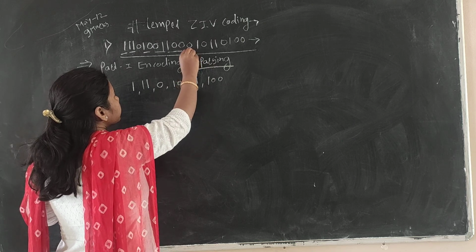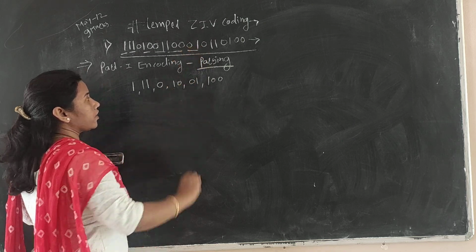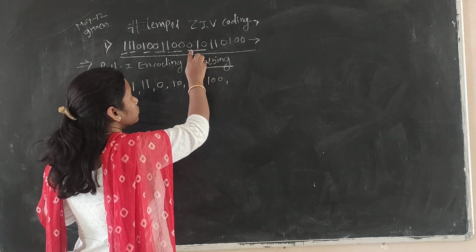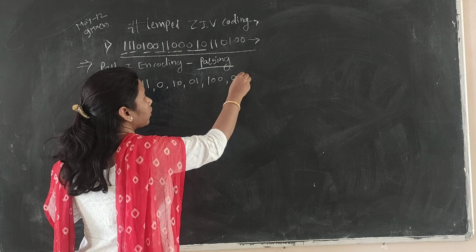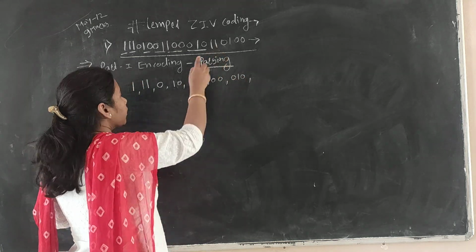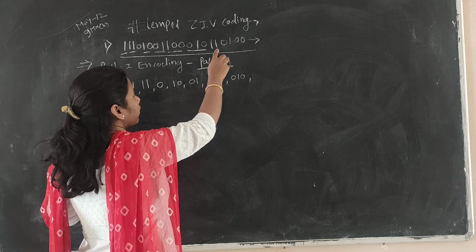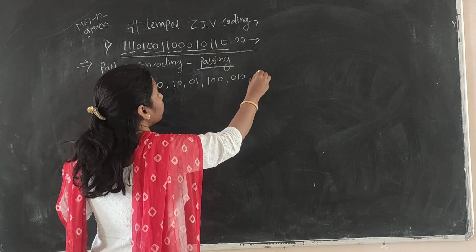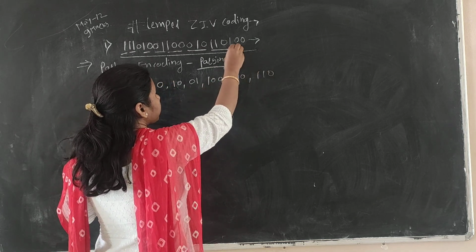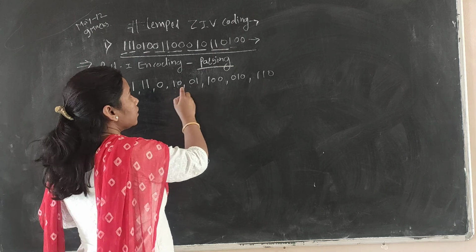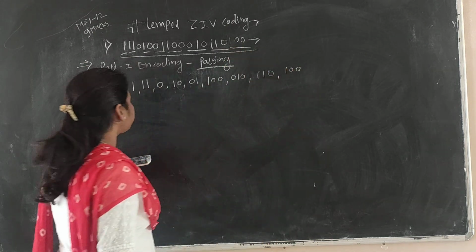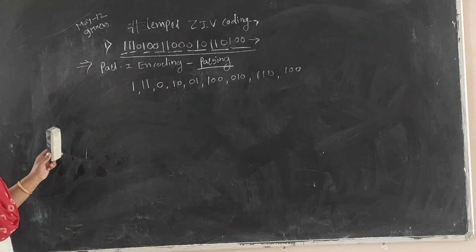Then next is 0 1. We have already taken 0 1, so we will take the 3 bit code 0 1 0 because it is a new one. Next 1 1 is there, but 1 1 is already present, so we take the new code 1 1 0. Then the next code is 1 0, which is already here, so we will take 1 0 0. This is the parsing of the data.